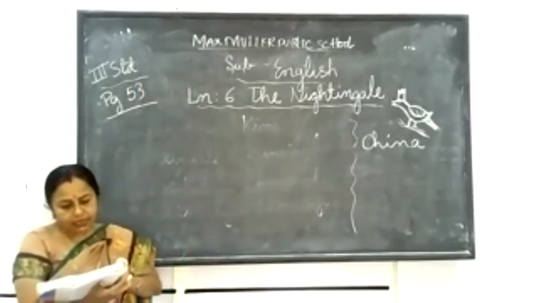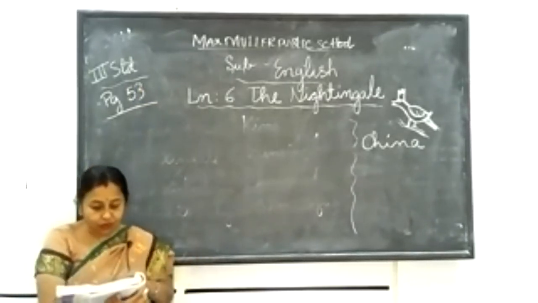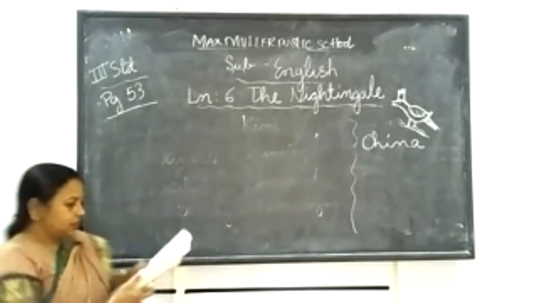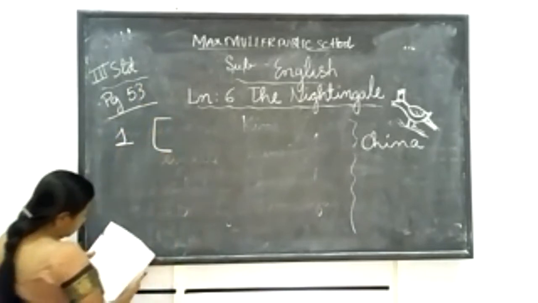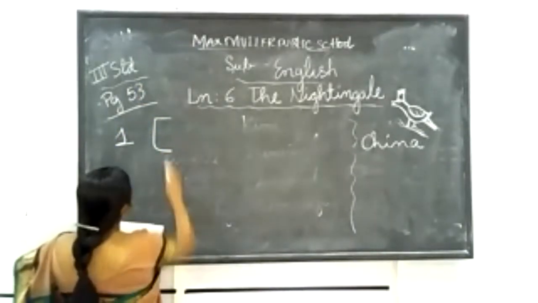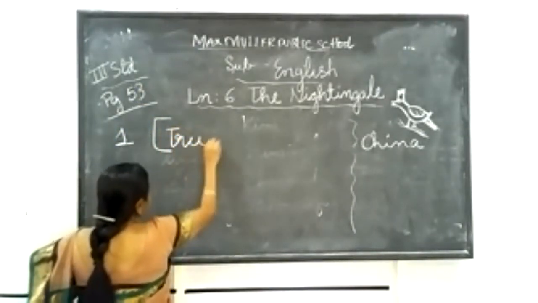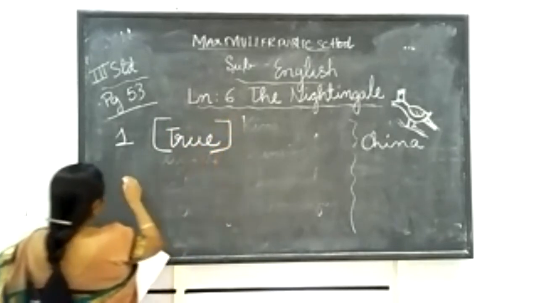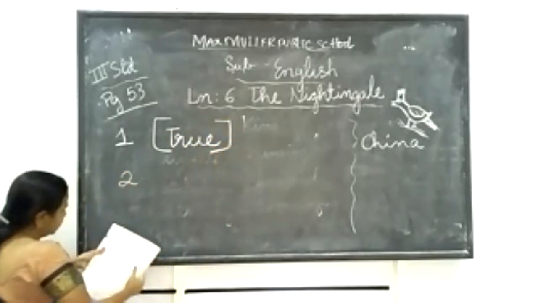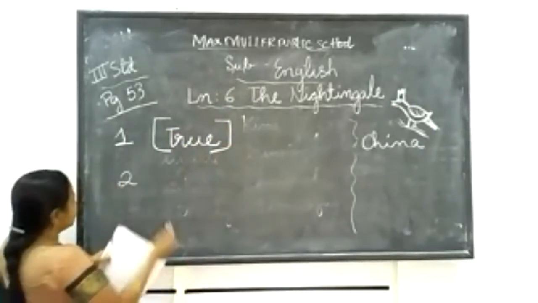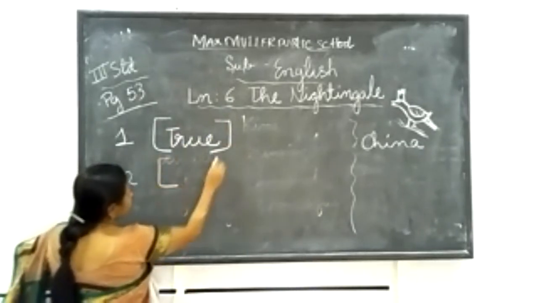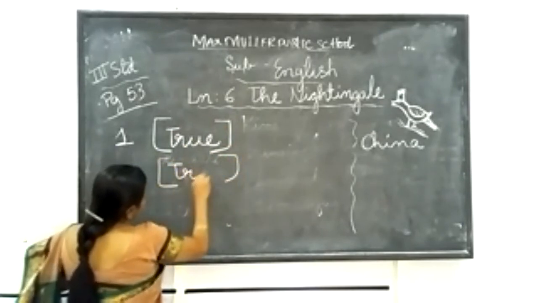The nightingale was kept in a golden cage. Yes, it was kept in a golden cage. So for the first one, within the bracket, you write true. It was kept in a golden cage. Number two, it sang every day. Yes, in the beginning, it was singing every day for the king. So it is true.